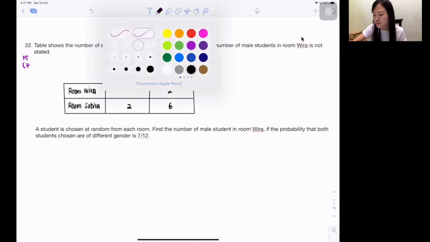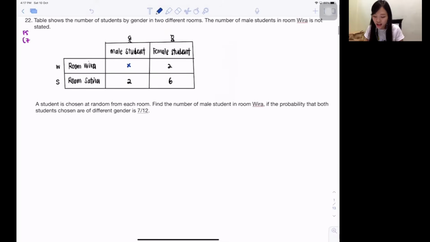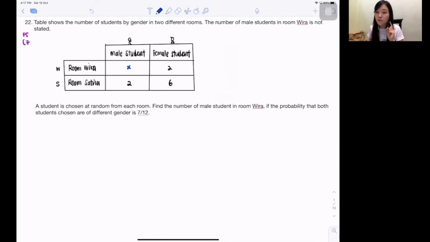This chapter actually you shouldn't be bad at because you learn probability in mathematics as well. Let me read for you guys. The table shows the number of students by gender in 2 different rooms. So there are 2 rooms, room Vira and room Satya. Vira, I call it W, Satya, I call it S. So male student is boy, female student is girl, okay? I think you guys understand. The number of male students in room Vira is not stated. So quite obvious, in room Vira, they didn't state it for you. Let's put in some unknown to make our life easier. Let's call it X.